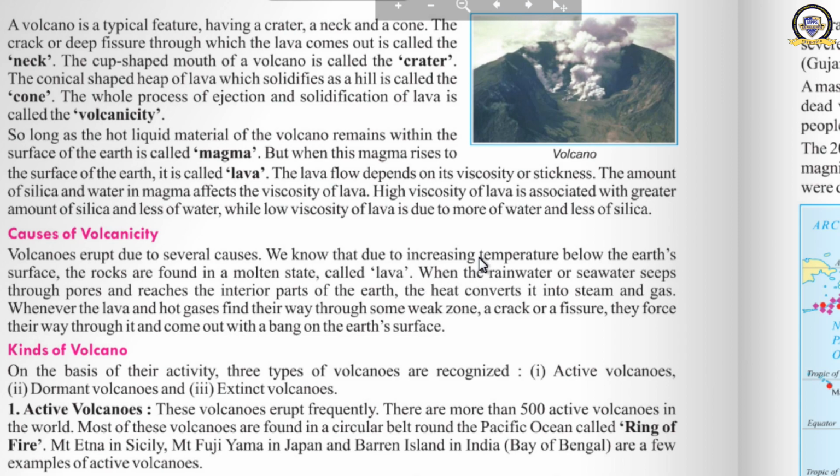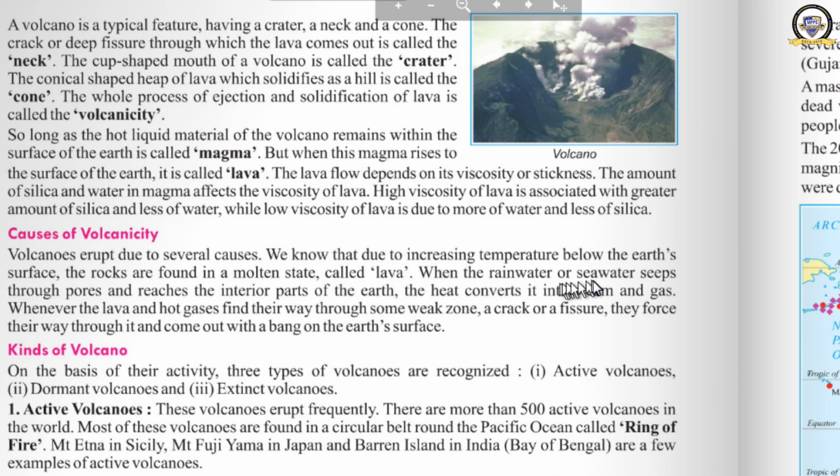What is there inside the earth? It is very high temperature inside the earth, below the earth, and because of very high temperature, the rocks are in a molten state. They have been melted and liquid has been formed there. That liquid is called lava.